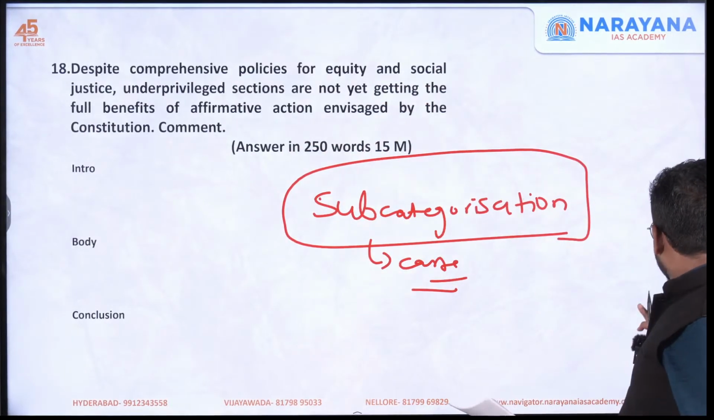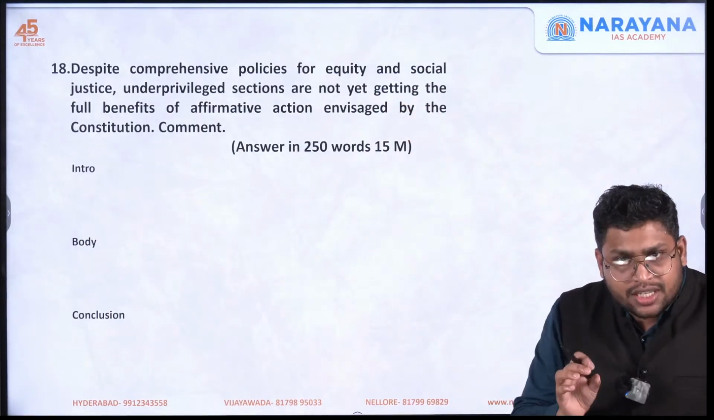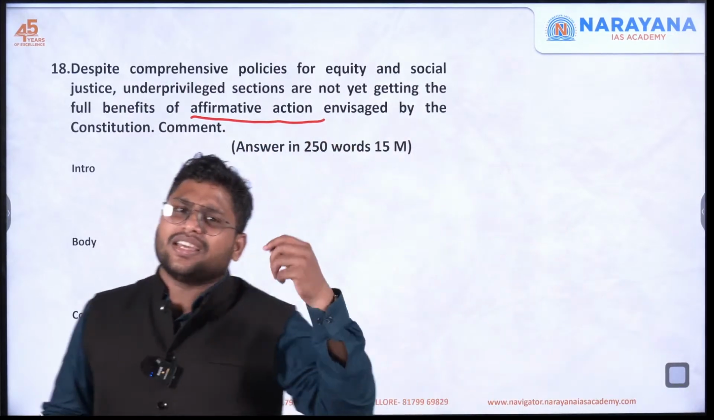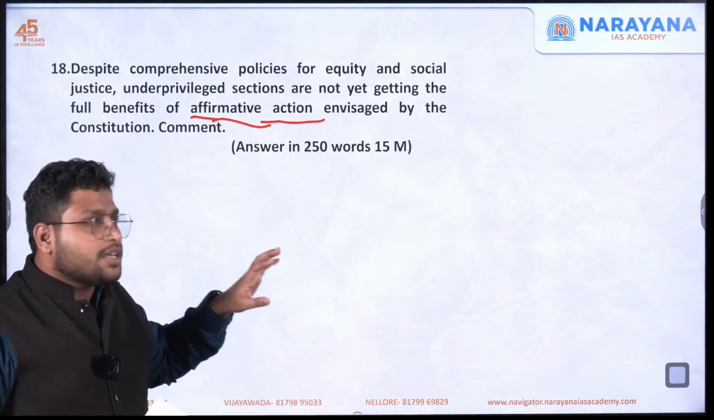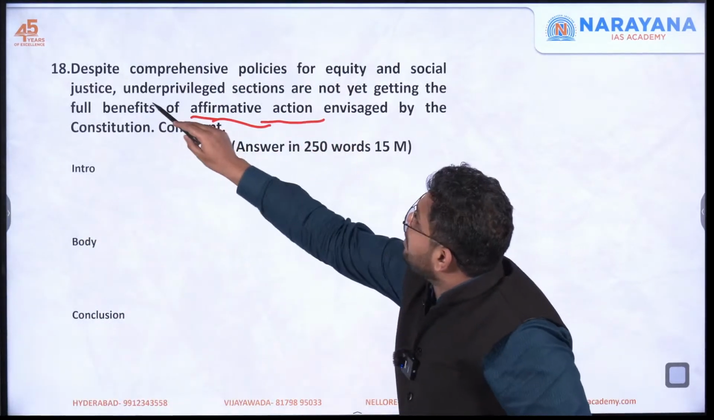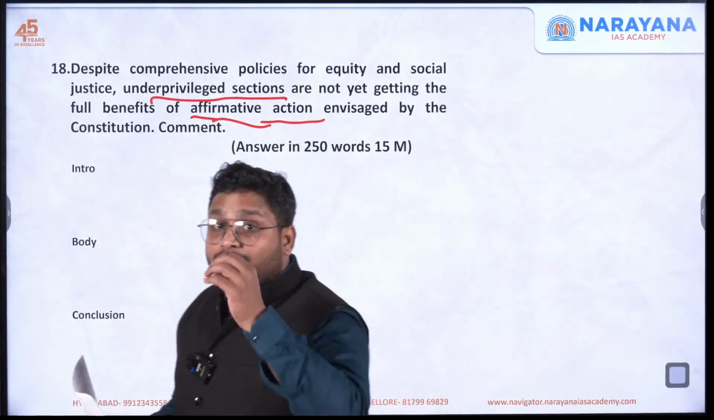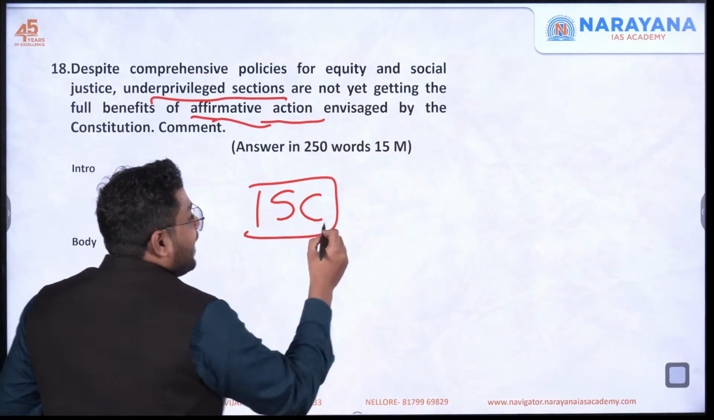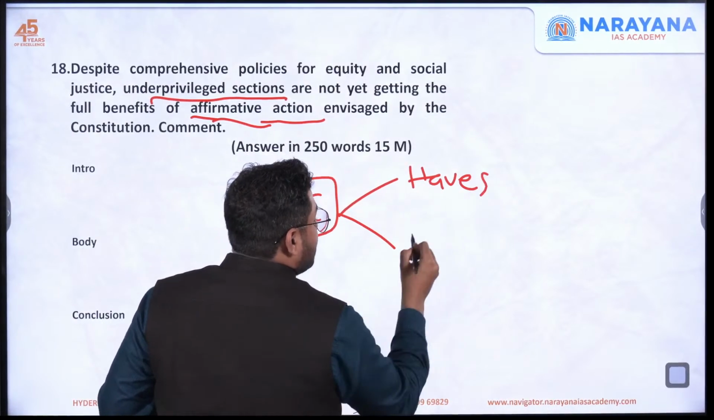So this is the reason this question has been asked. What the question is trying to say is that we have tried to implement many policies for social justice. We have come up with this affirmative action. That is, for example, reservation is one of the affirmative action. But even if we have tried to do this, the people who should get benefit out of it, they are not getting it. They're saying underprivileged sections are not yet getting the full benefit. This was the same argument for subcategorization. That, for example, we have SC community. So in SC, there are some people who can be considered haves and some have not.